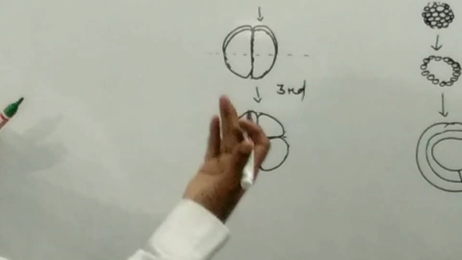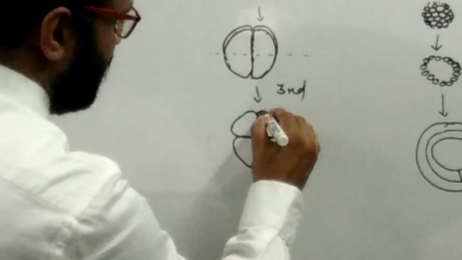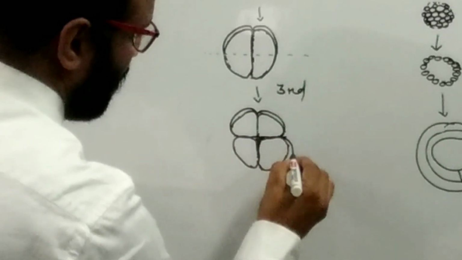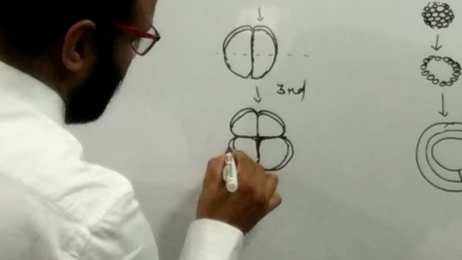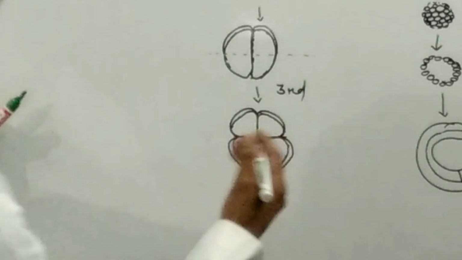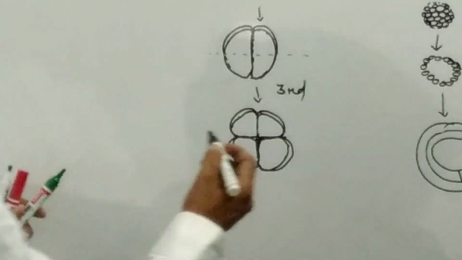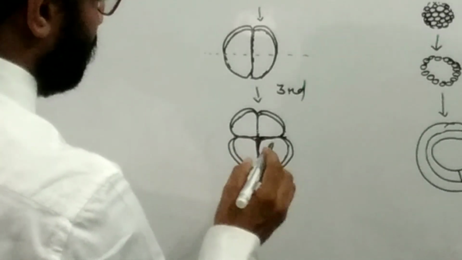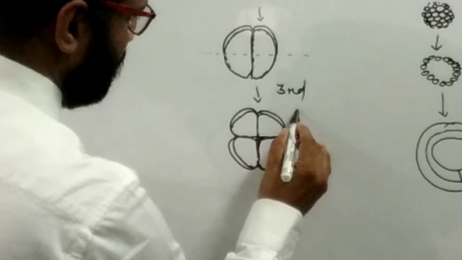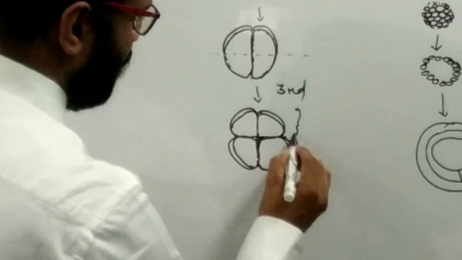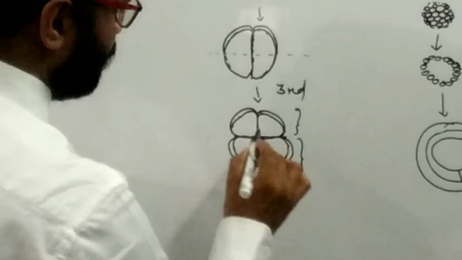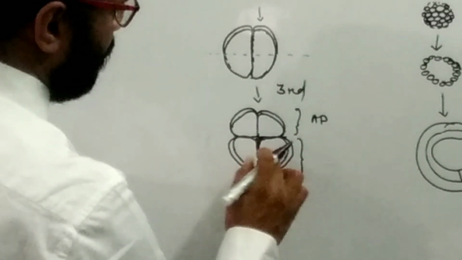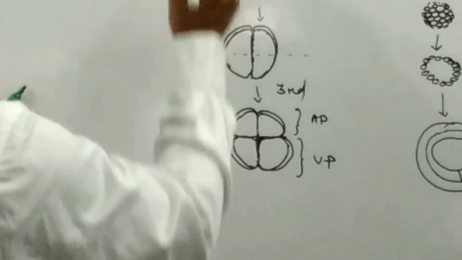These are four on this side and another four present on the other side. So now this is the side figure. The egg is divided into two poles, the blastomeres at the animal pole and the blastomeres at the vegetal pole.